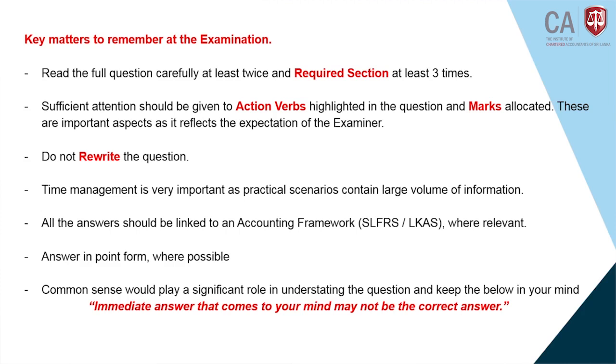In the next question, let's say question number 6 for 20 marks, you are taking 45 minutes. So then you write 10 to 10:45. In that period you are going to write that question. So when you have that control automatically, you will be able to manage at least 90-95% of questions within that 3 hours. The next one, all the answers should be linked to the accounting framework where relevant.